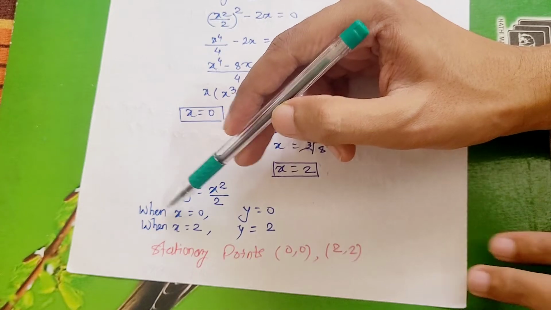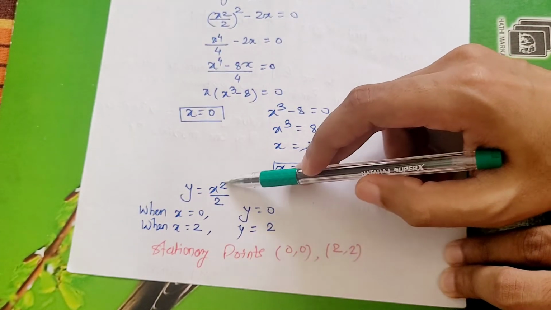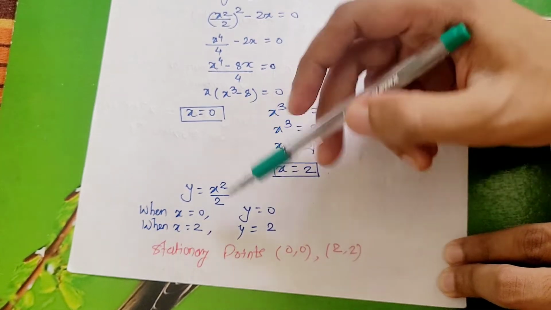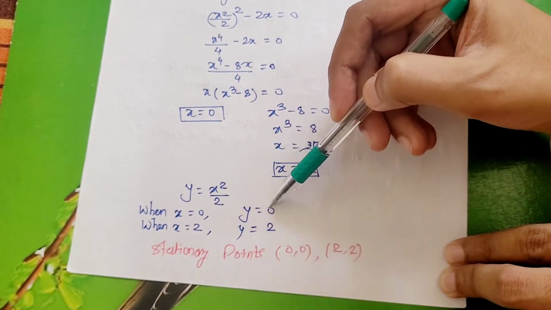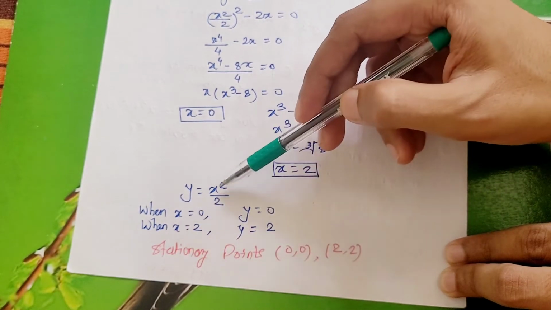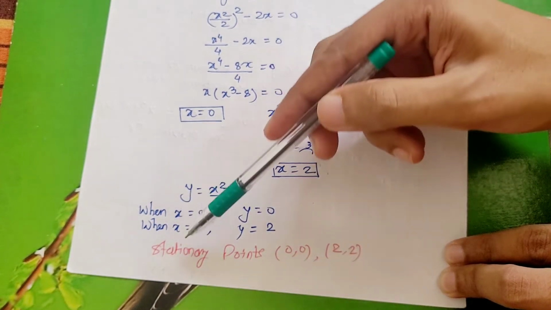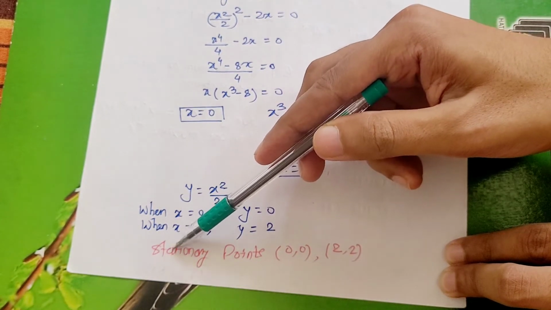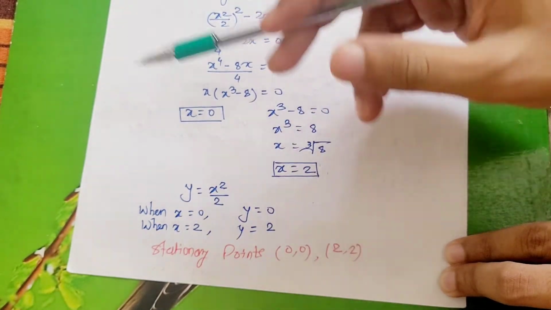When x is equal to 0, y is x square by 2, as we already found, so y is also 0. If x is equal to 2, the square of 2 is 4, by 2 is 2. So how many stationary points are we getting? The stationary points are (0, 0) and (2, 2).